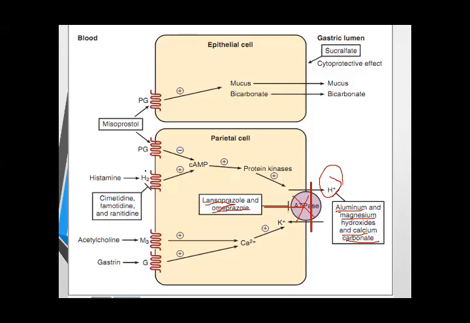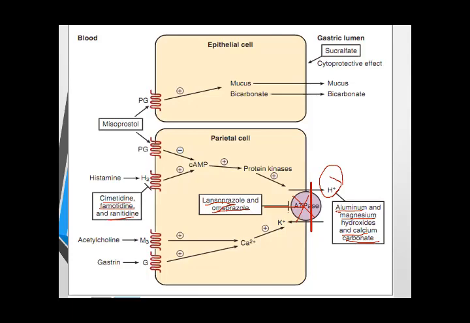H1 antagonists are used for the treatment of allergies like allergic rhinitis, any skin allergy or other types of allergies, and they are known as antihistamines. Okay, the ones you take, like Softin, Rigix, Avil, Fexit, these are the H1 antagonists or antihistamines. The drugs that block the H2 receptor are used for peptic ulcer: H2 receptor antagonists, namely cimetidine, famotidine, and ranitidine.